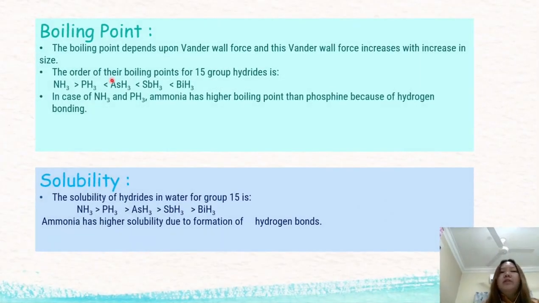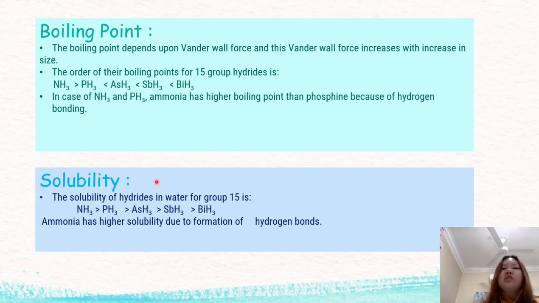The next one is boiling point. The boiling point here depends upon van der Waals forces, and these van der Waals forces increase with increase in size. So the order of the boiling points for group 15 hydrides starts from ammonia, which has the highest boiling point, and ends with bismuthine with the lowest boiling point. Ammonia has a higher boiling point than phosphine because ammonia has hydrogen bonding inside it.